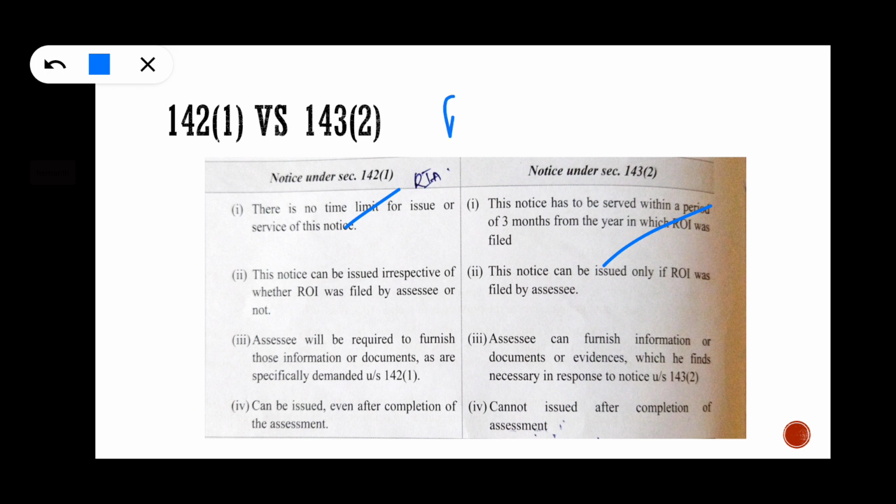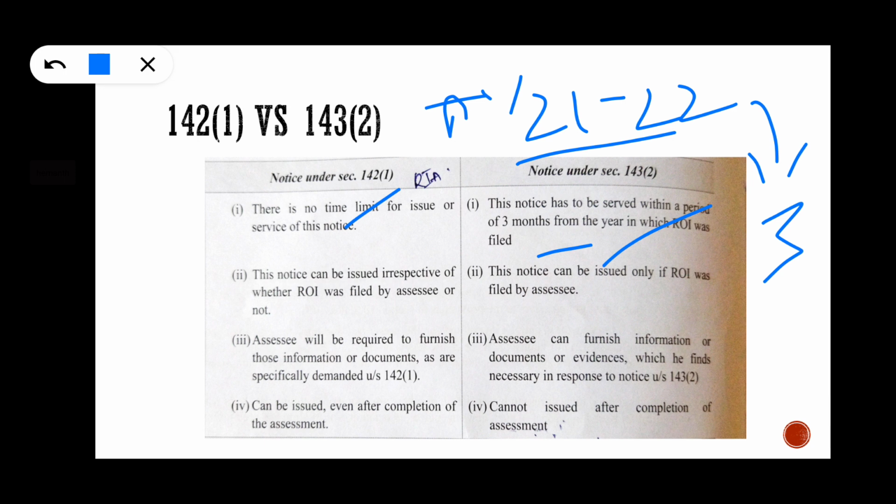That means for assessment year 21-22, the assessing officer can issue the notice within a period of 3 months. And second, 142 subsection 1 can be issued irrespective of whether a return of income was filed by the assessee, but scrutiny assessment is selected for 3% of total returns. So 143 subsection 2 can be issued only if a return of income was filed by the assessee, and under 142 subsection 1 the assessee will be required to furnish the information or documents as specifically demanded.